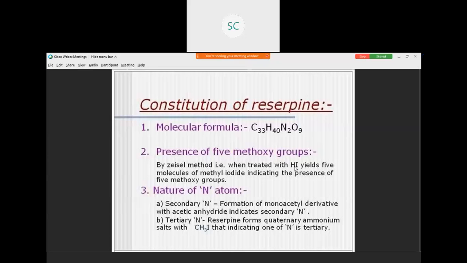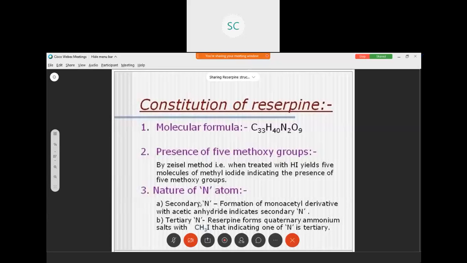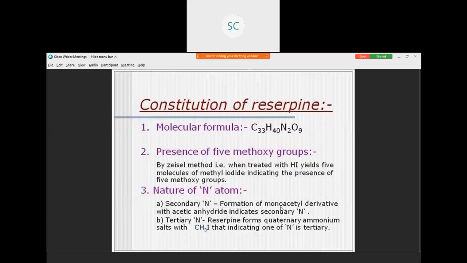Next one, nature of nitrogen atom. Reserpine contains 2 nitrogen atoms. Generally, secondary nitrogen atoms form monoacetyl derivative with acetic anhydride.